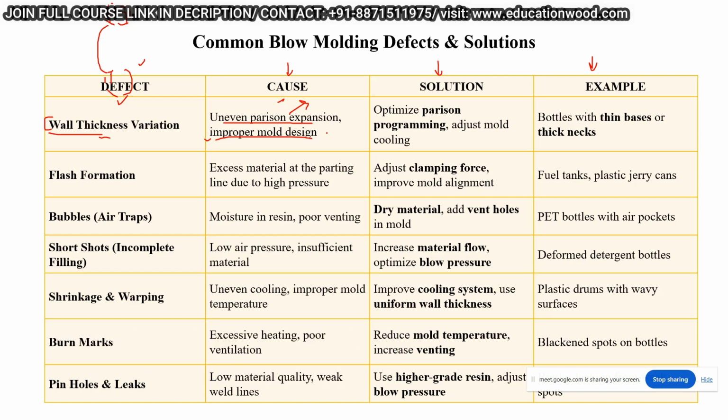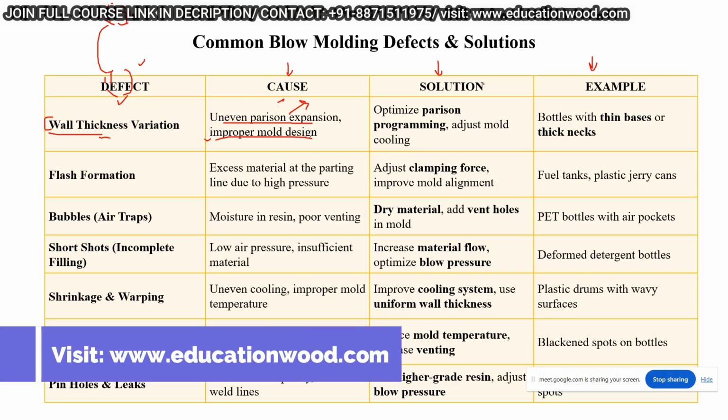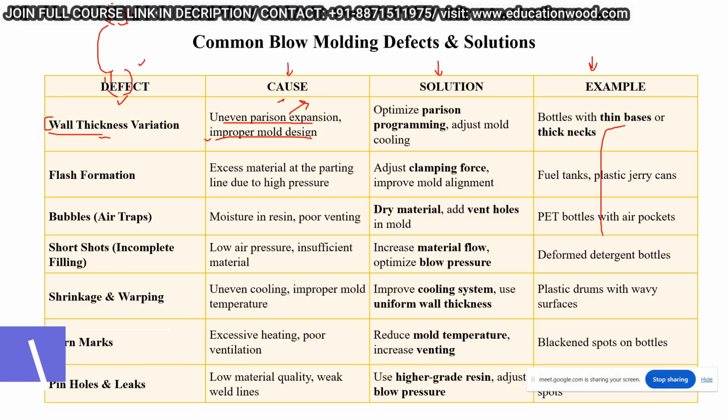But wall thickness depends on the Parison, right? Why does it come under mold design? Just for an example, I have a component like this type of bottle, or a can type, and here you can see this is the handle type portion.